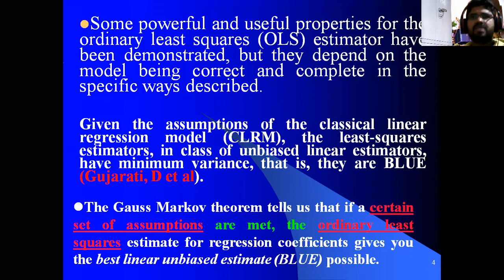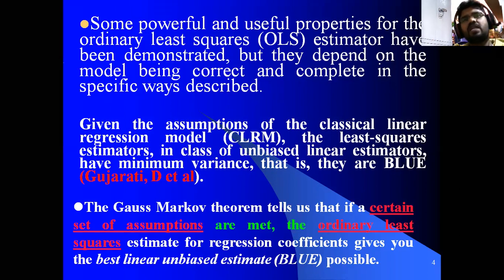When the 5 assumptions are met, nothing but when we have followed the 5 assumptions, which are correct when you are doing the model and estimating the values, the ordinary least square estimates for the regression coefficients, whatever we get, the alpha, beta 1, beta 2, beta 3 coefficient values, will give the best linear unbiased estimates.